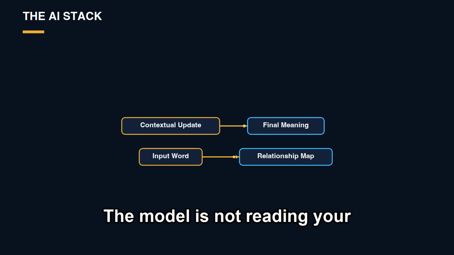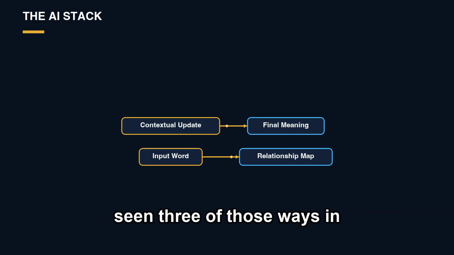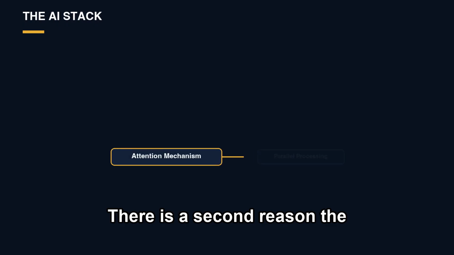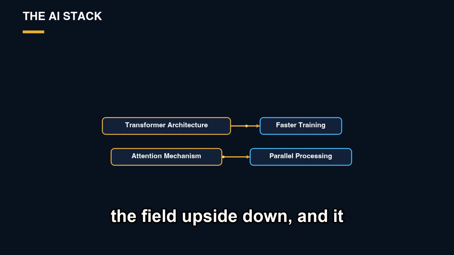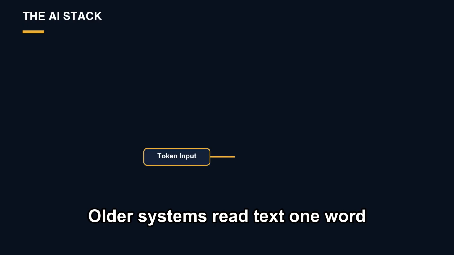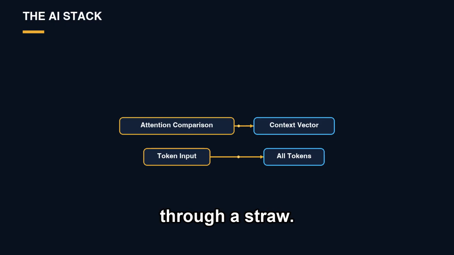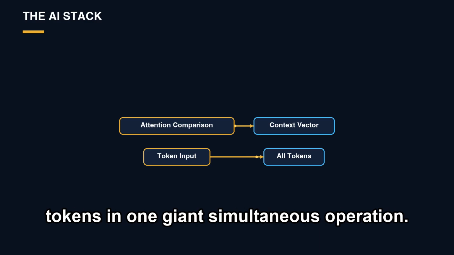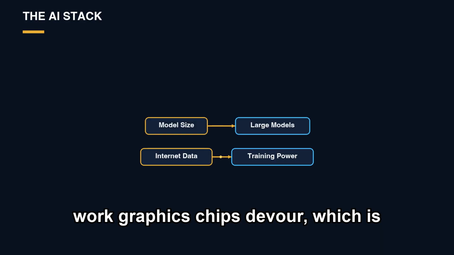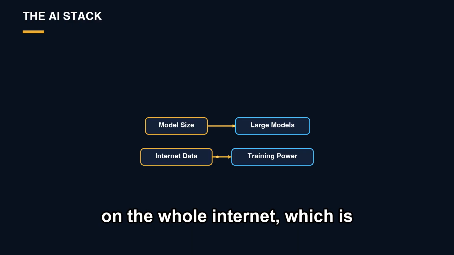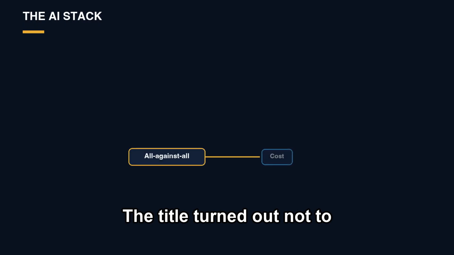The model is not reading your sentence one way. It is reading it a dozen ways simultaneously, and you have now seen three of those ways in one real screenshot. There is a second reason the 2017 paper that introduced this, Attention Is All You Need, turned the field upside down, and it is about speed. Older systems read text one word at a time, each word waiting for the previous one, like reading through a straw. Attention compares all tokens against all tokens in one giant simultaneous operation. That is exactly the shape of work graphics chips devour, which is what made it possible to train on the whole internet, which is what made the giant models of episode 1 possible at all.